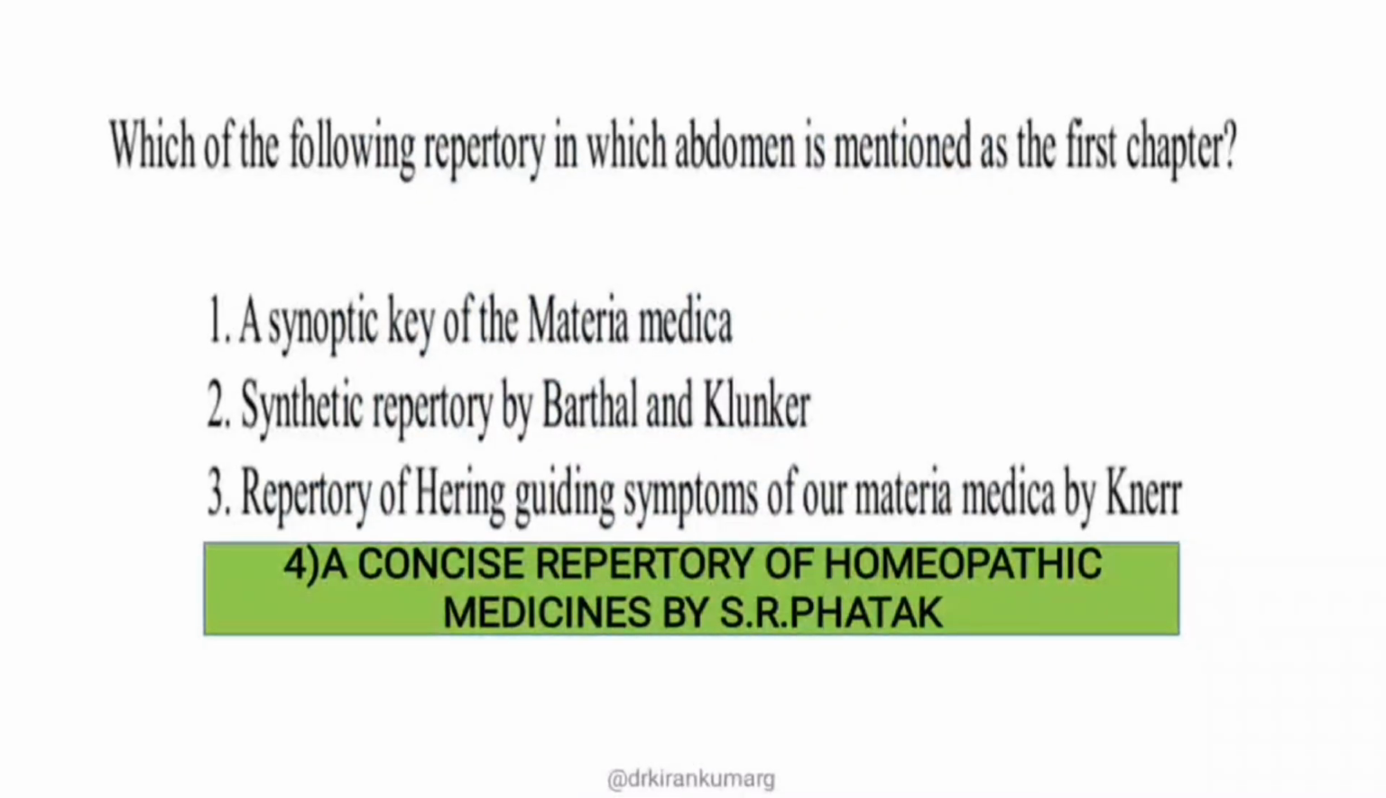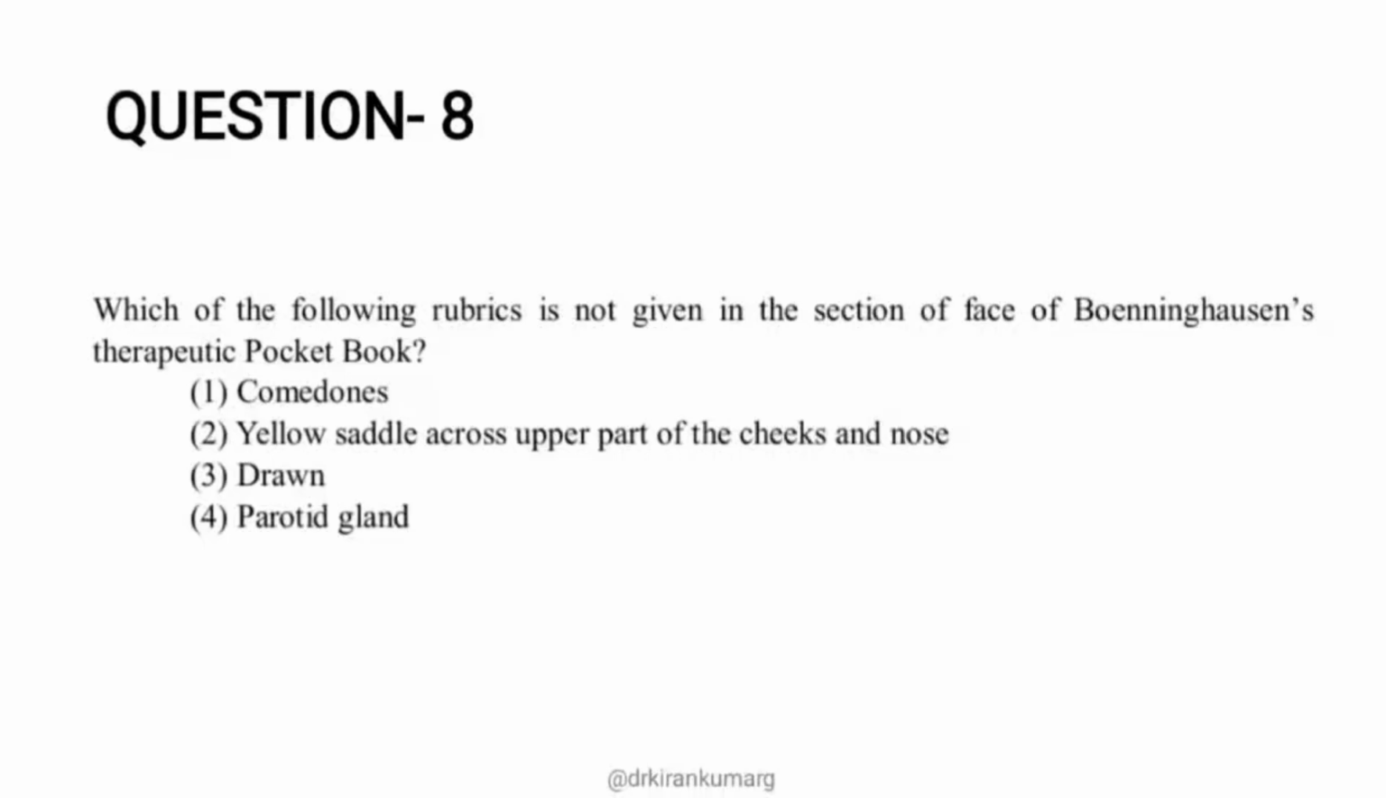Moving on to the next question: which of the following rubrics is not given in the section of the face chapter of Boenninghausen's Therapeutic Pocket Book? This is a question based on BTPB. You have 4 options: comedones, then yellow saddle across upper part of the cheeks and nose, third option is drawn, and the fourth option is parotid gland.